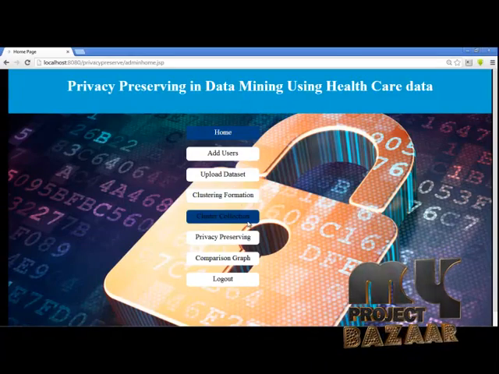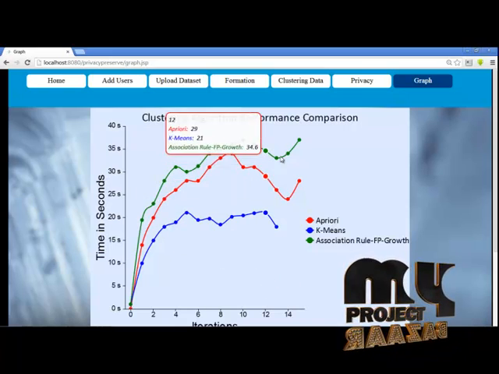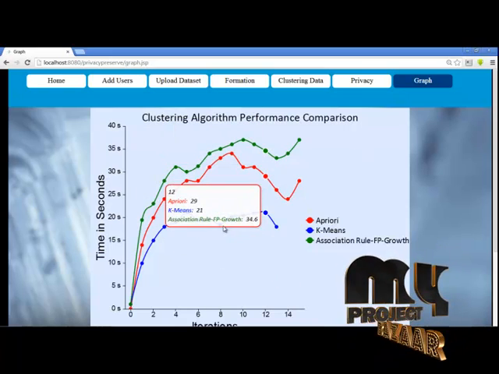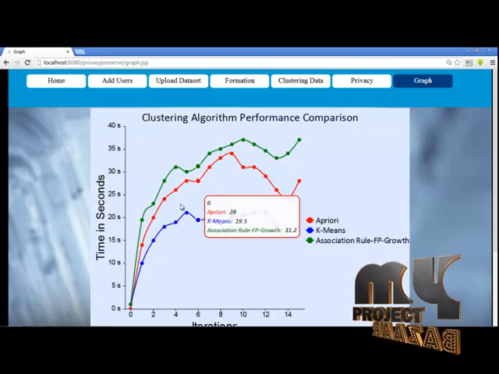Then the admin can use the comparison tab. These are three types of systems. Here we applied the k-means algorithm, which is better than the previous Apriori and association rule algorithms.